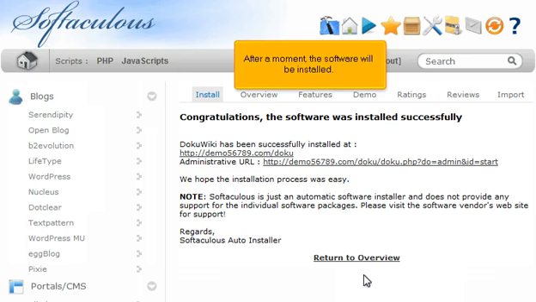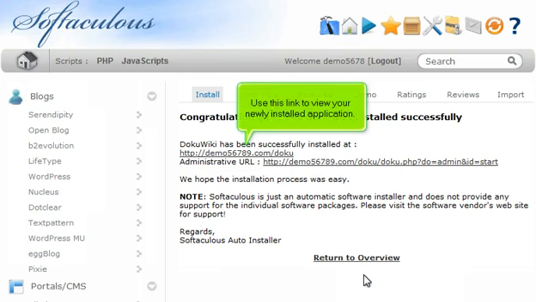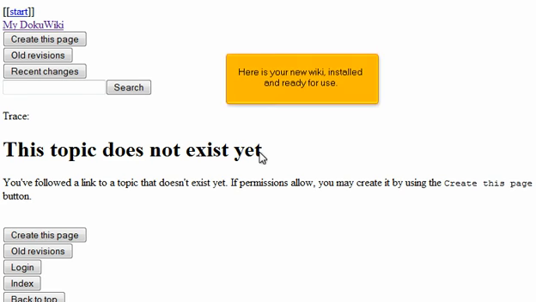After a moment, the software will be installed. Use this link to view your newly installed application. Here is your new wiki, installed and ready for use.